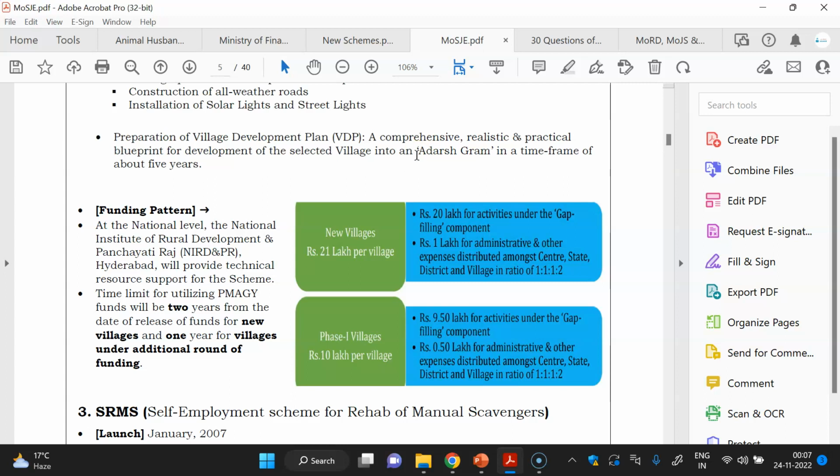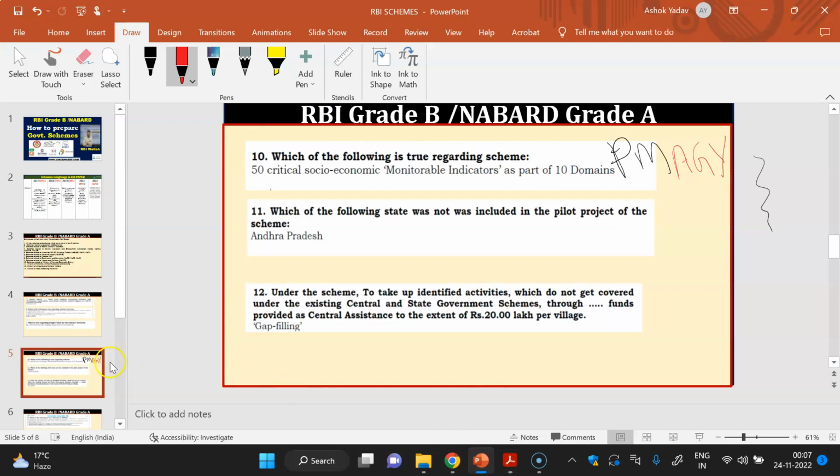You can see that here. This one is rupees 20 lakh for activities under the gap filling component. So such small things you have to cram. I will show you more examples.